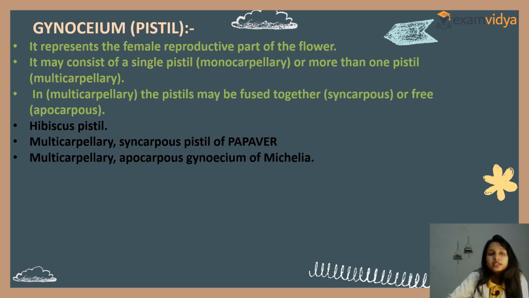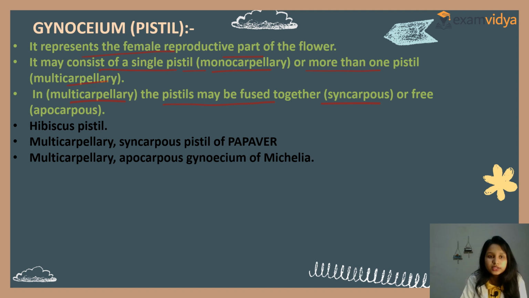Now, gynoecium, that is pistil. It represents the female reproductive part of the flower, and the stamen is the male reproductive part. It may consist of a single pistil, that is monocarpellary, or more than one pistil, that is multicarpellary. In multicarpellary, the pistils may be fused together, that is syncarpous. Very important. Now you will ask what is syncarpous, what is apocarpous.